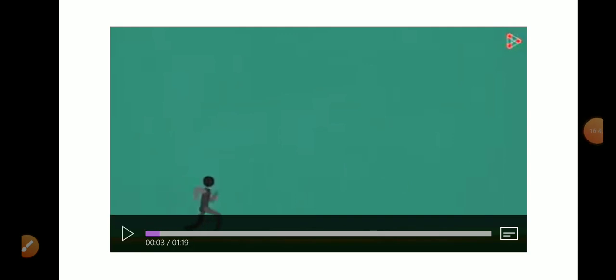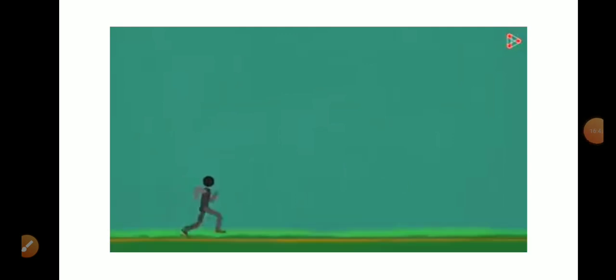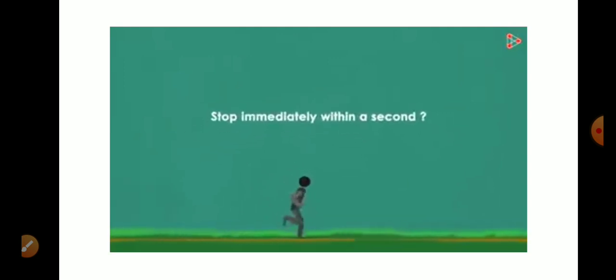Students, with the help of this activity, we can better understand the first law of motion. Imagine you are running on a track and somebody asks you to stop immediately within a second. Will you be able to do it? What if you're suddenly asked to turn towards the right? Will you be able to turn immediately? The answer to both is no. You can stop, yes, but gradually. You can also turn, but not sharply.